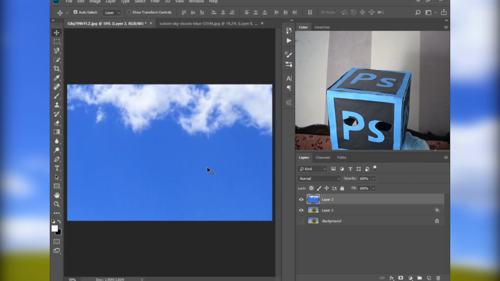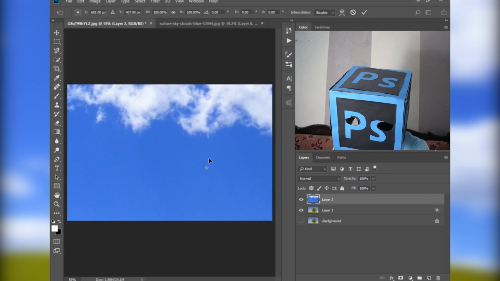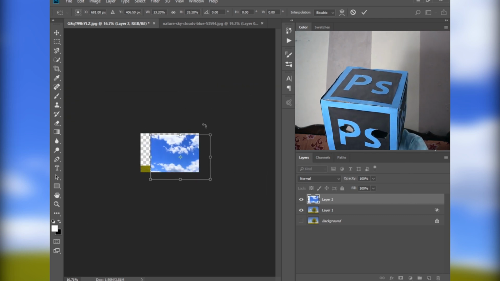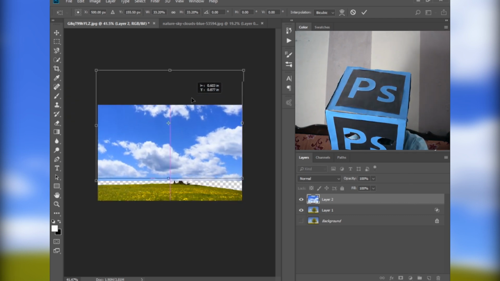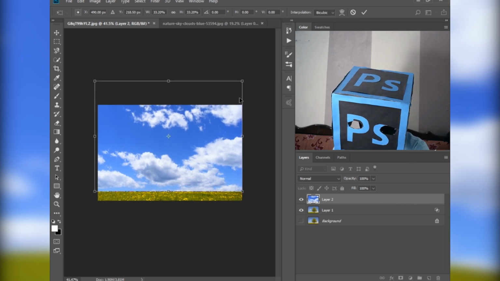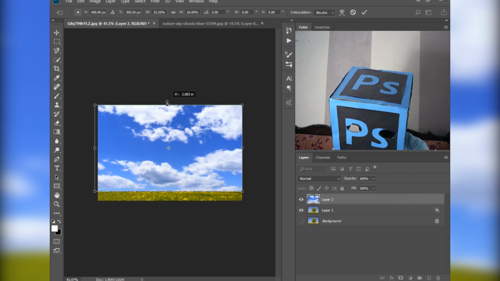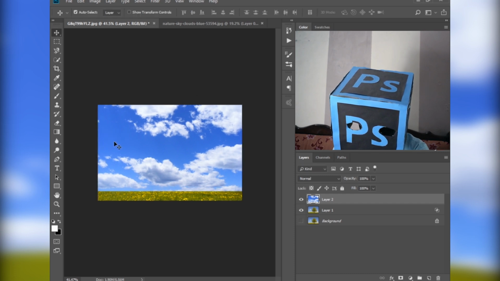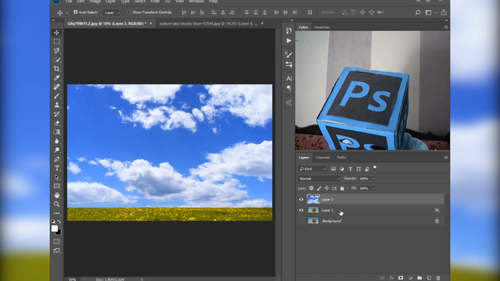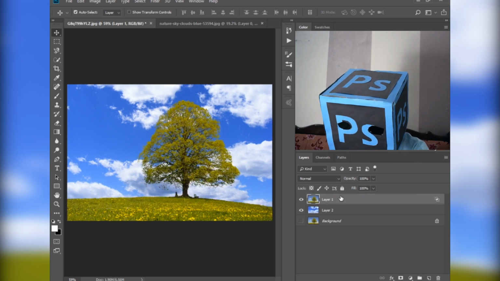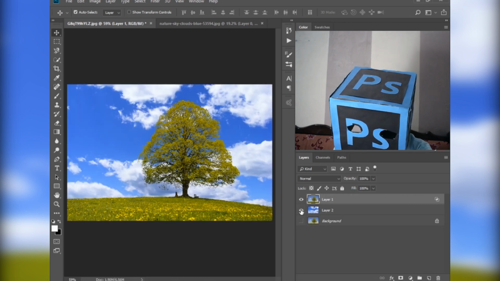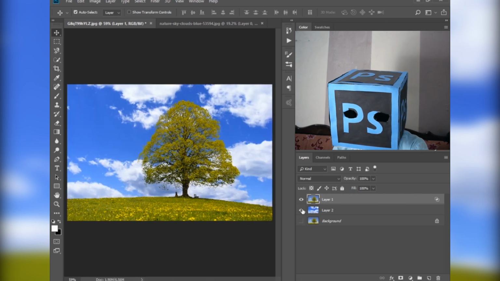Drag and drop this sky onto our image. Press Ctrl T to resize it. Now drag and drop this layer above the second layer. As you can see, how quickly we changed the sky of our image.